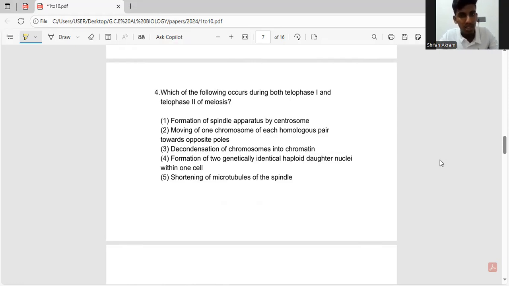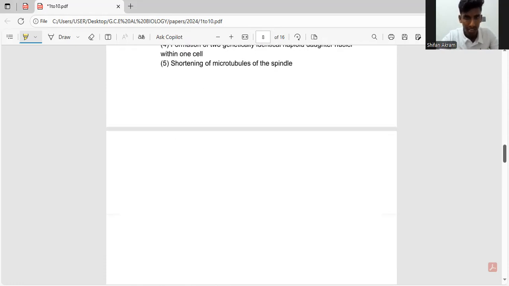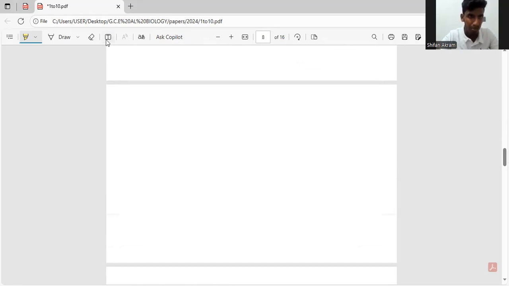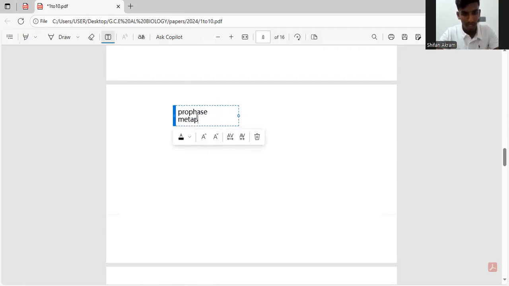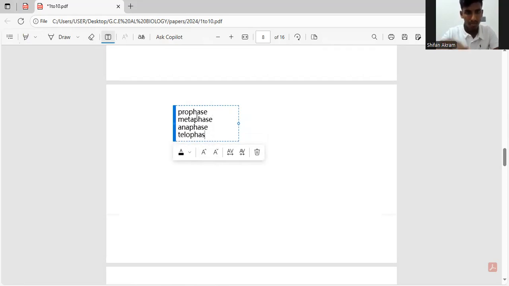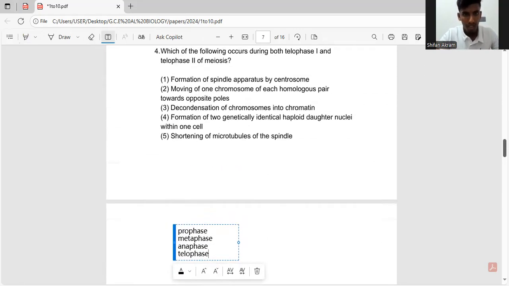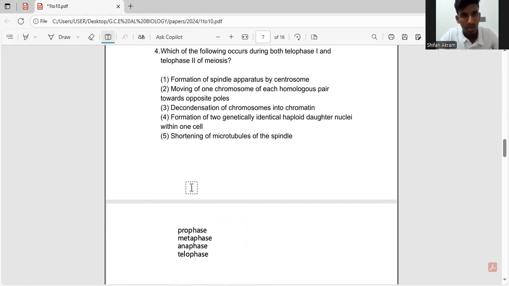So first they say formation of the spindle apparatus by the centrosome. So this is one of the first things that happens during meiosis. So it happens in the metaphase, sorry, prophase. So let me write it down. My meiosis division has four stages: prophase, metaphase, anaphase, and telophase. So formation of the spindle apparatus occurs in the prophase. So we have to eliminate that.